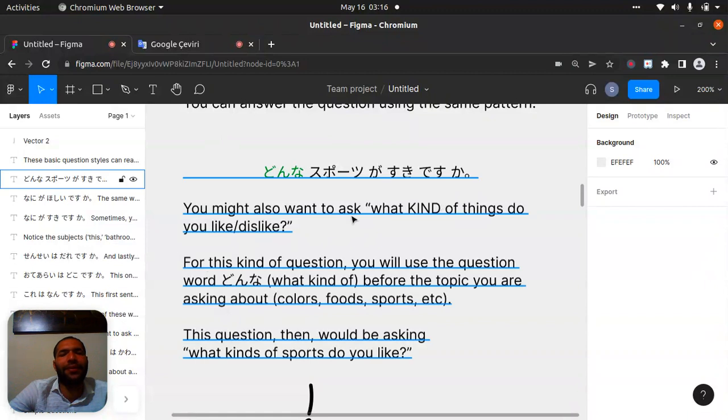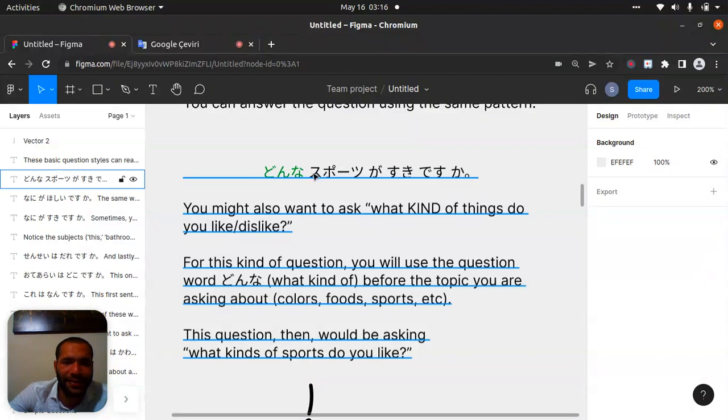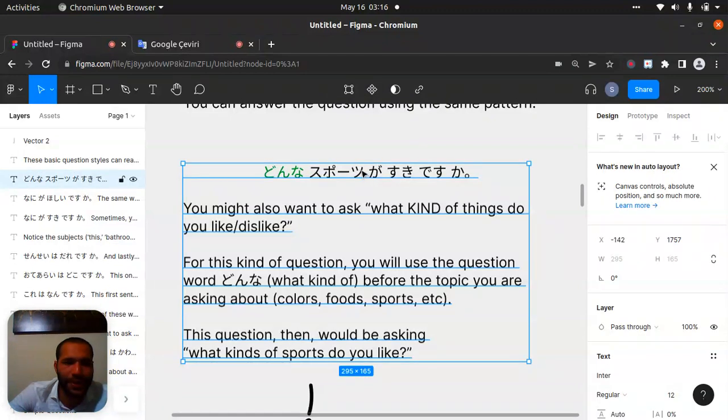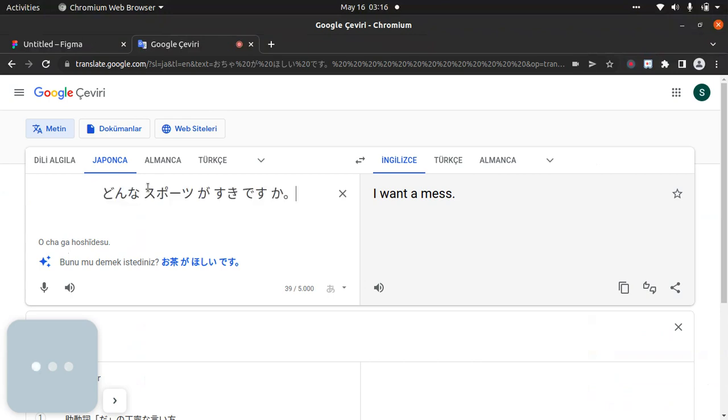Yeah, Donna means what kind of. So right now, the thing will be here. I cannot read this because I have some problem with the katakana side. I'm very good at hiragana, but katakana is a little difficult.